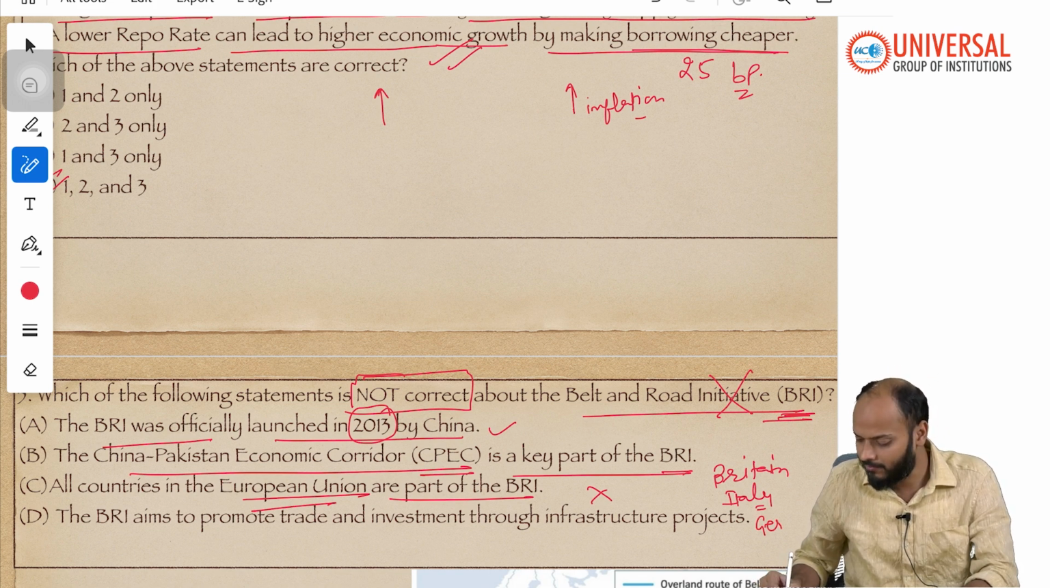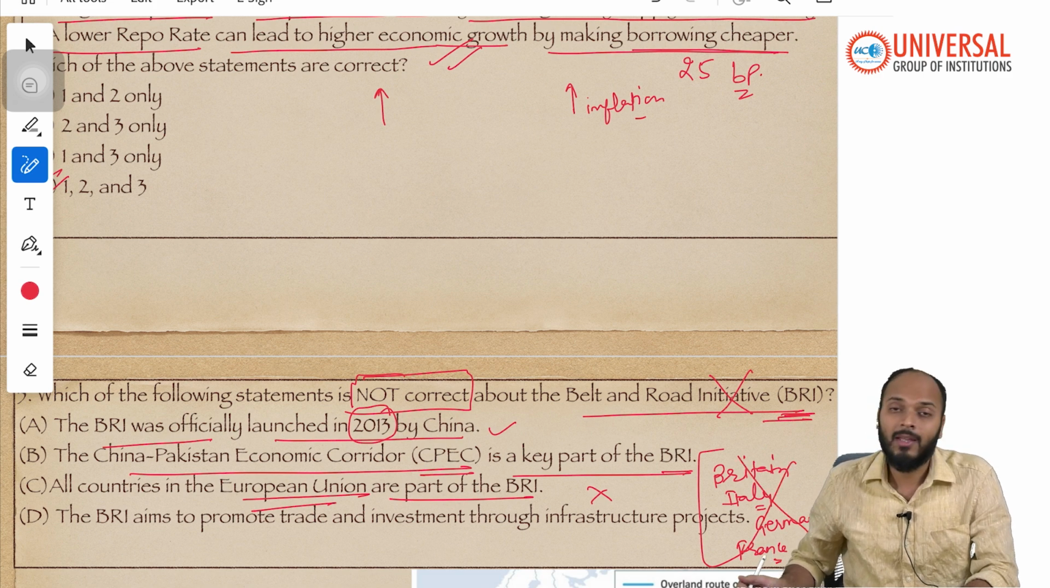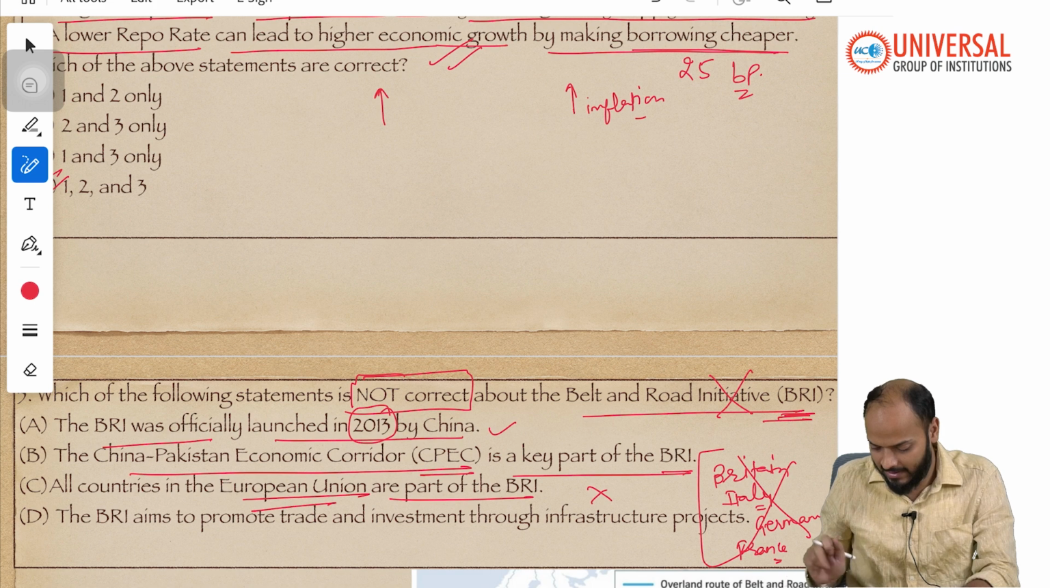Then Germany, France, all these countries are part of G7. They all are from Europe. They all are part of G7. None of them are right now members of BRI. So statement 3 is incorrect.